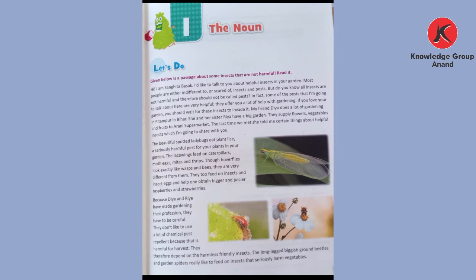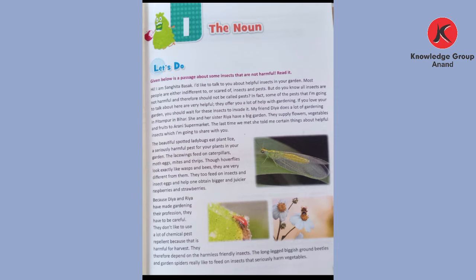First, we learned countable nouns, for how many, the things which can be counted. Second is uncountable nouns, the things which cannot easily be counted. Types of noun: proper noun, common noun, abstract noun, material noun, collective noun. So these were the nouns we learned yesterday. Today we will go through the exercise.